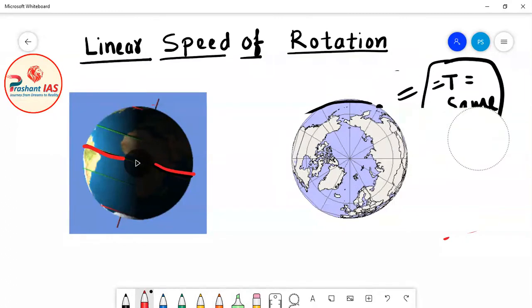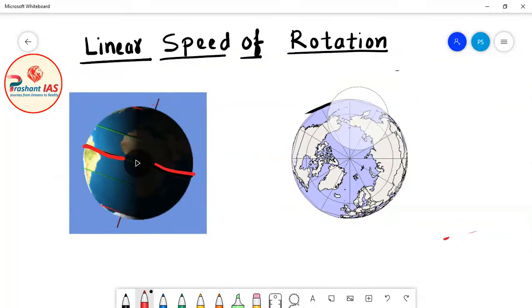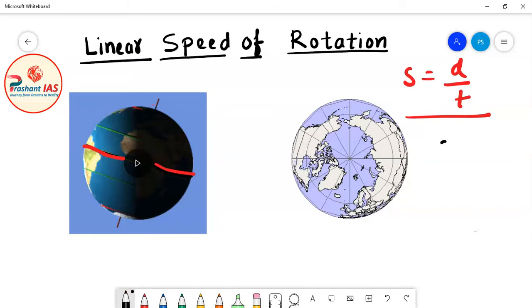Now friends, what is the formula for speed? I have told you that speed is equal to distance upon time. Now what does it mean? It means that speed is directly proportional to distance. If the distance will increase, so the speed will also increase.